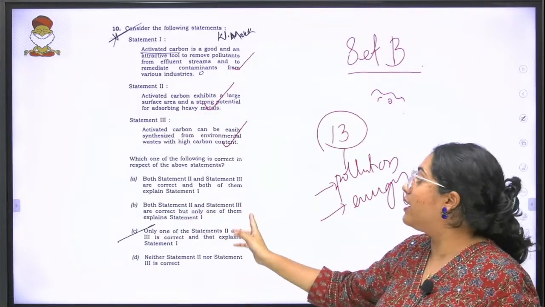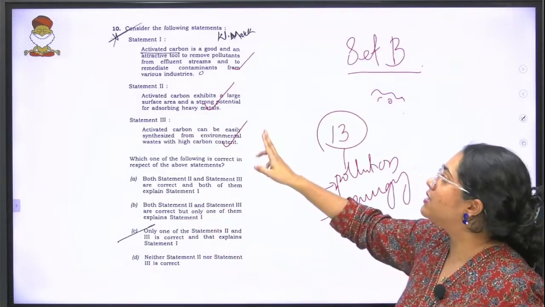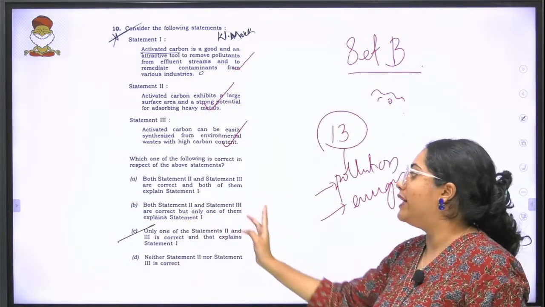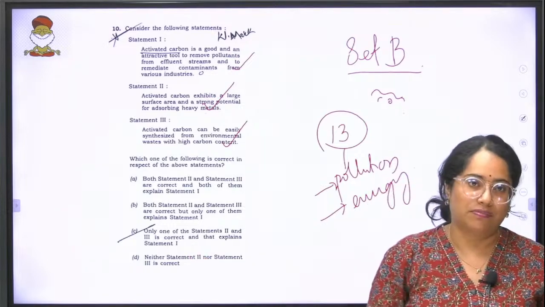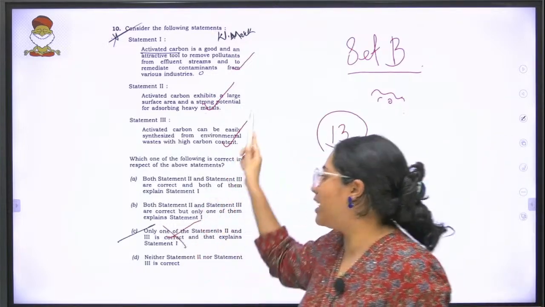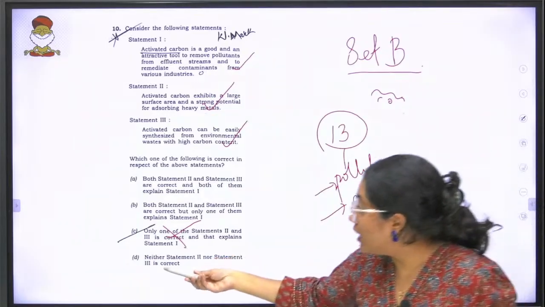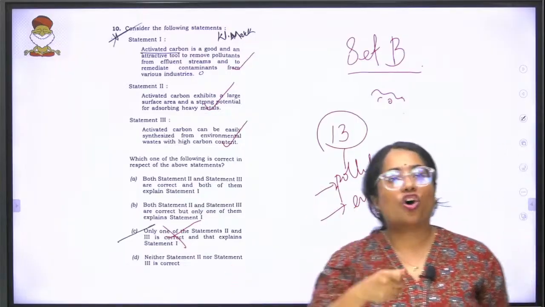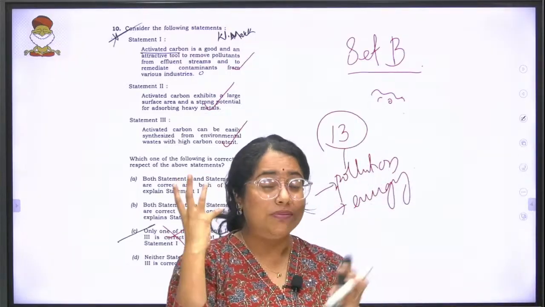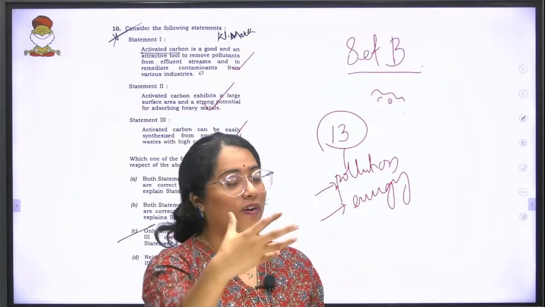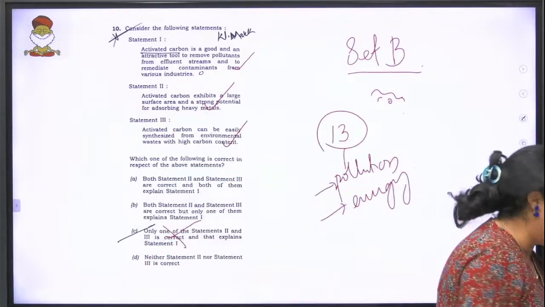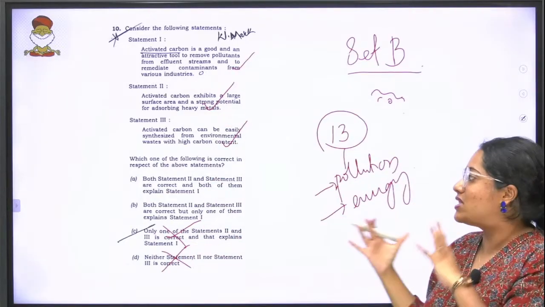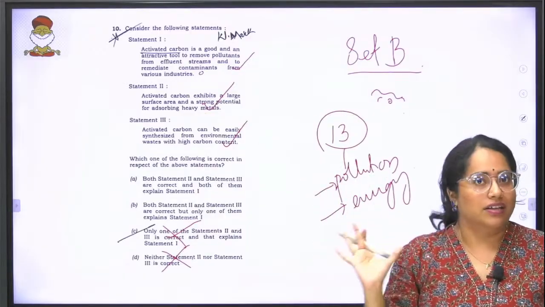Option B: both statement 2 and 3 are correct, but only one of them explains statement 1. Option C: only one of the statements 2 and 3 is correct, and that explains statement 1. That is clearly wrong because both statement 2 and 3 are correct. Option D says neither statement 2 nor statement 3 is correct. Look, it seems like a maze, no? Imagine those who were actually there in the examination hall trying to deal with this question. So this is also wrong because we have just said that 2 and 3 are correct.